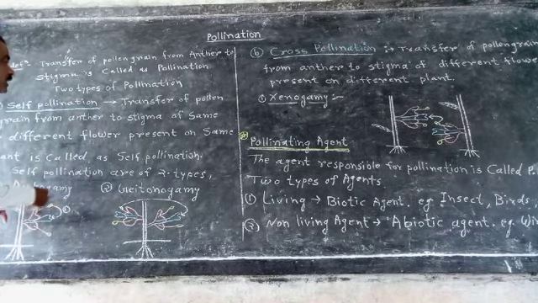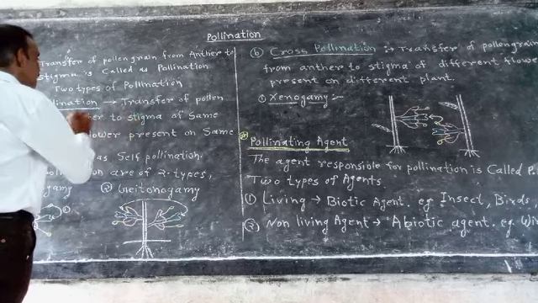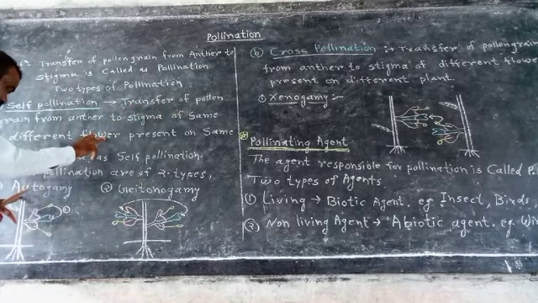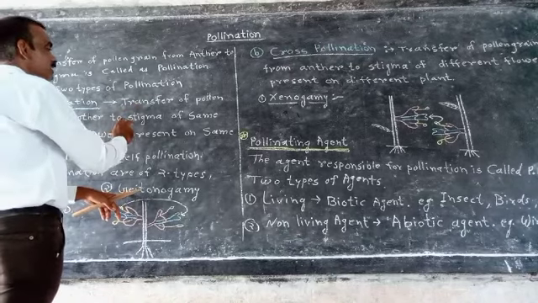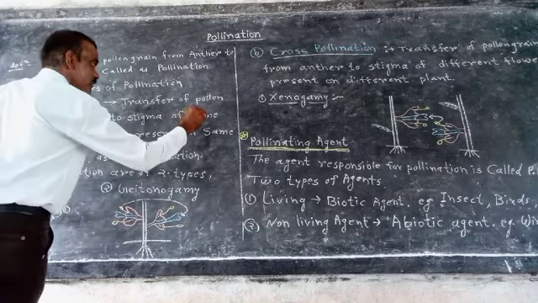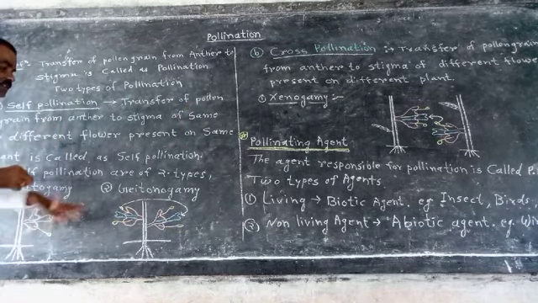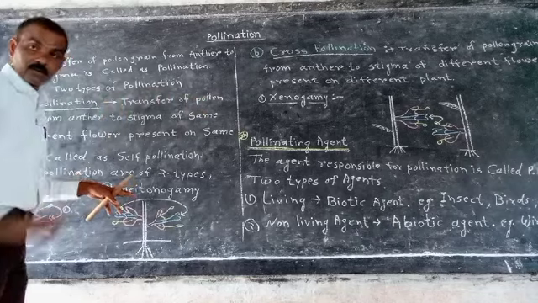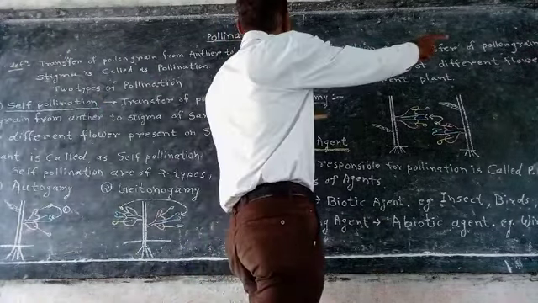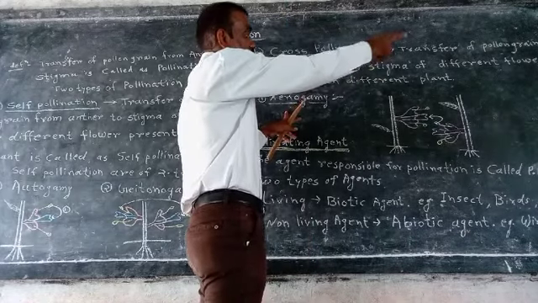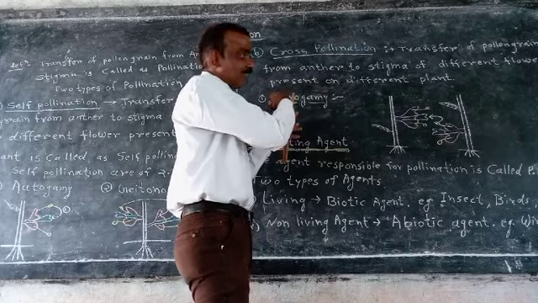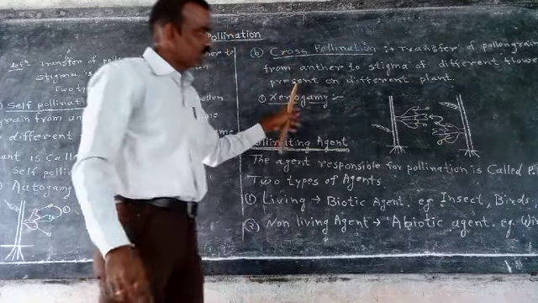Listen here, autogamy: transfer of pollen grain from anther to stigma of same flower present on same plant. Geitonogamy: stigma of different flower, same plant. And here xenogamy: transfer of pollen grain from anther to stigma of different flower present on different plant. That is xenogamy, cross pollination.